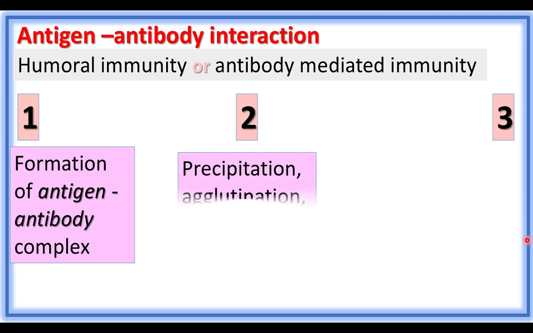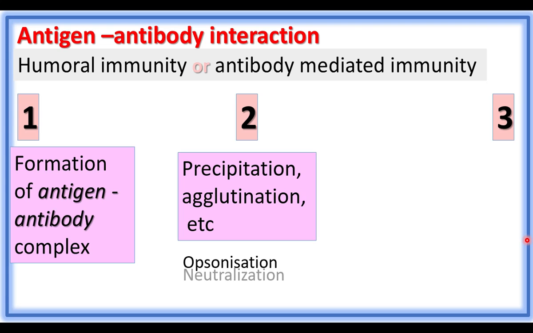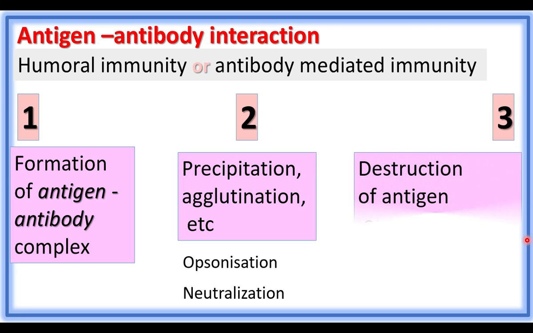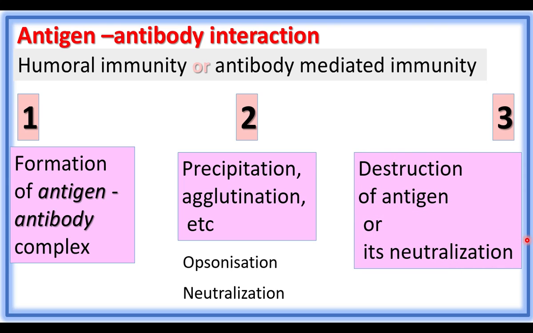The reactions are precipitation, agglutination, opsonisation, neutralization. Precipitation and agglutination are visible reactions. Due to the reactions, the pathogen will be destroyed. The last stage of antigen-antibody interaction is destruction of antigen or its neutralization. Some of the pathogens produce toxins. The toxins are neutralized by neutralization reaction.